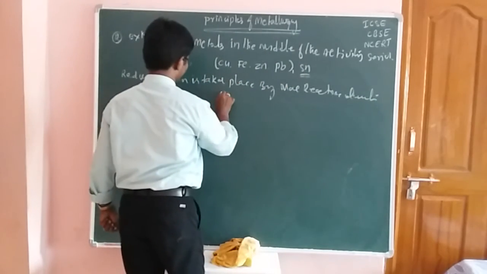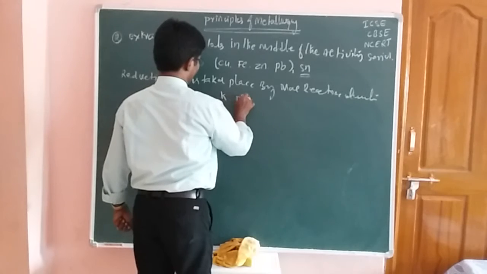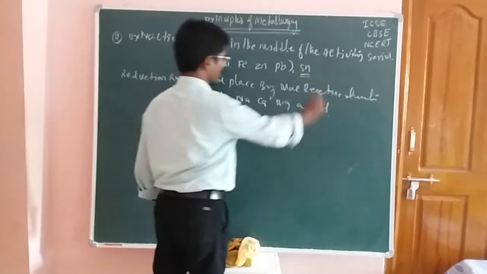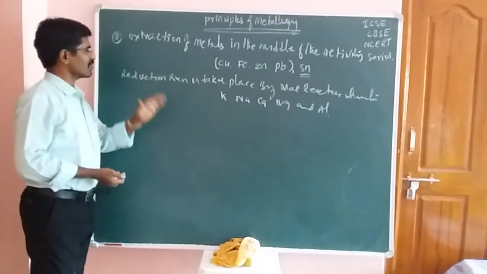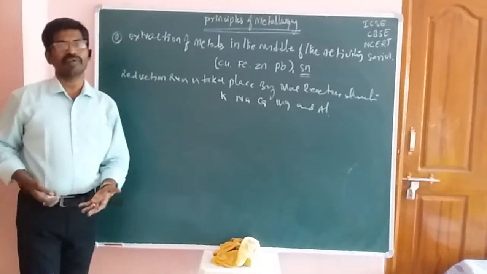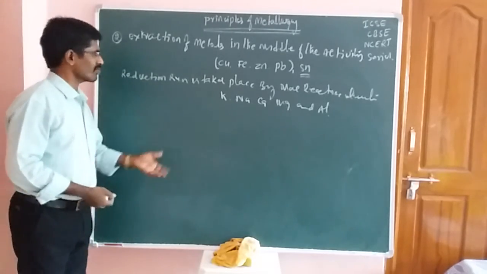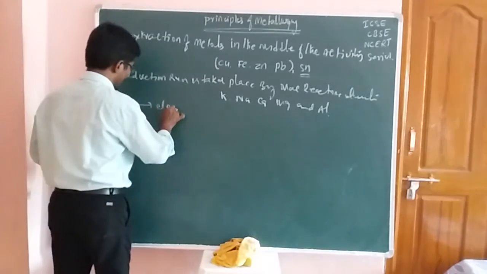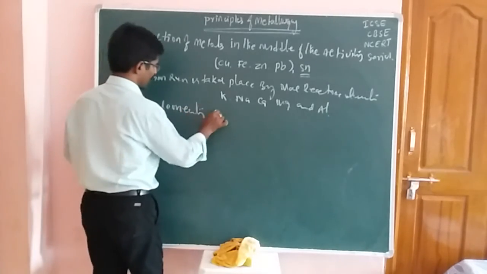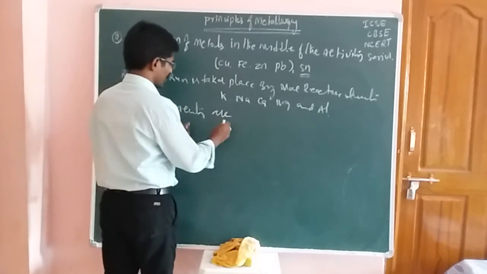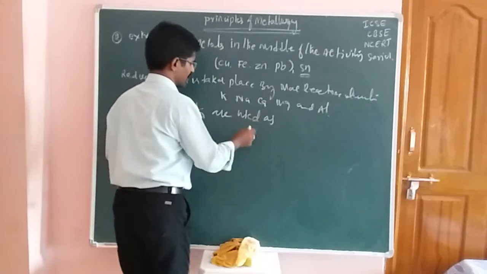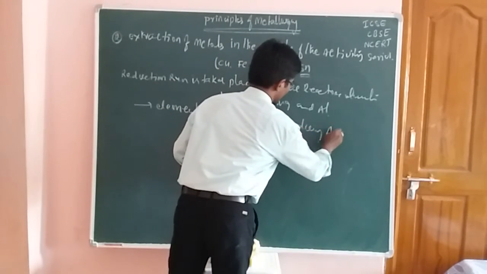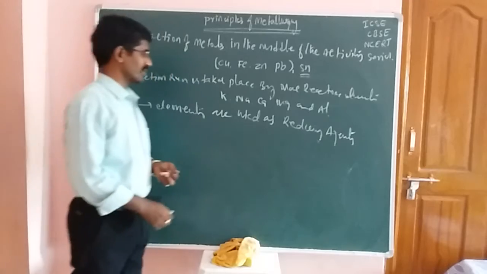Now those elements are sodium, potassium, calcium and magnesium, and the next one is aluminum. Now here the reduction process takes place by these elements. That means in these cases these elements are used as a reducing reagent. Okay students, reducing reagents. So this is one of the concepts.